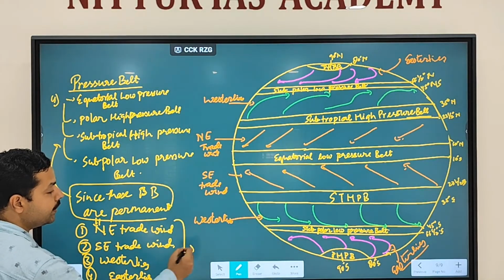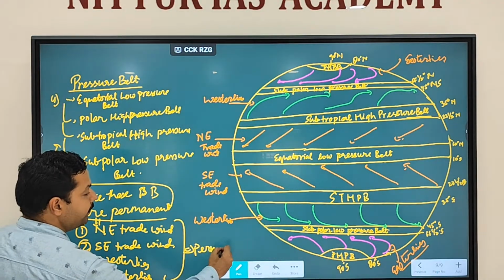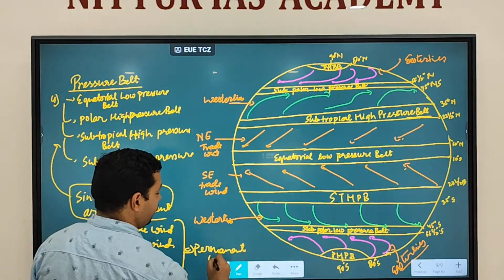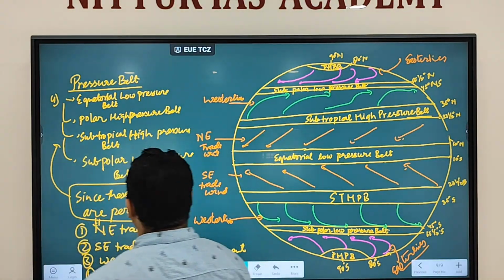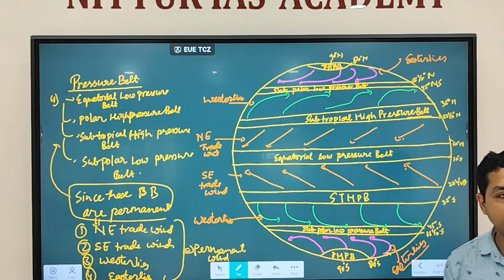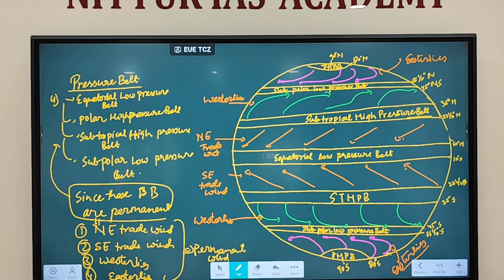Westerlies and easterlies are called permanent winds. Since these pressure belts are permanent, meaning they are there throughout the year, these winds are also going to be permanent winds: northeast trade wind, southeast trade wind, westerlies and easterlies. Permanent wind means they flow throughout the year.